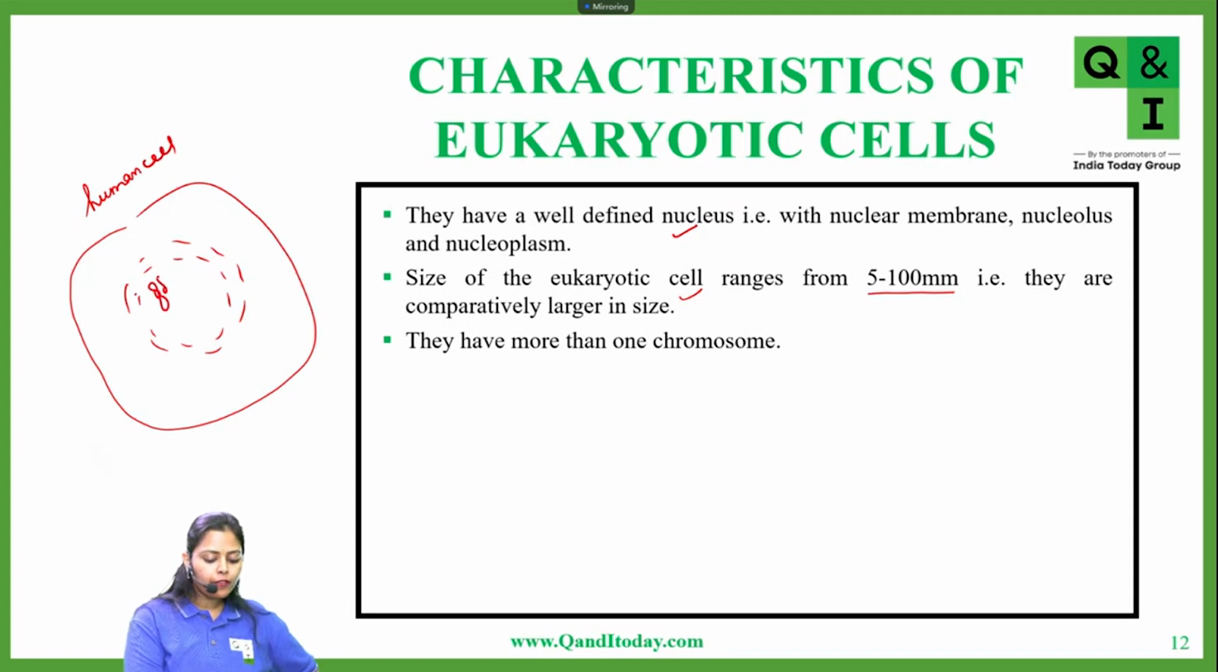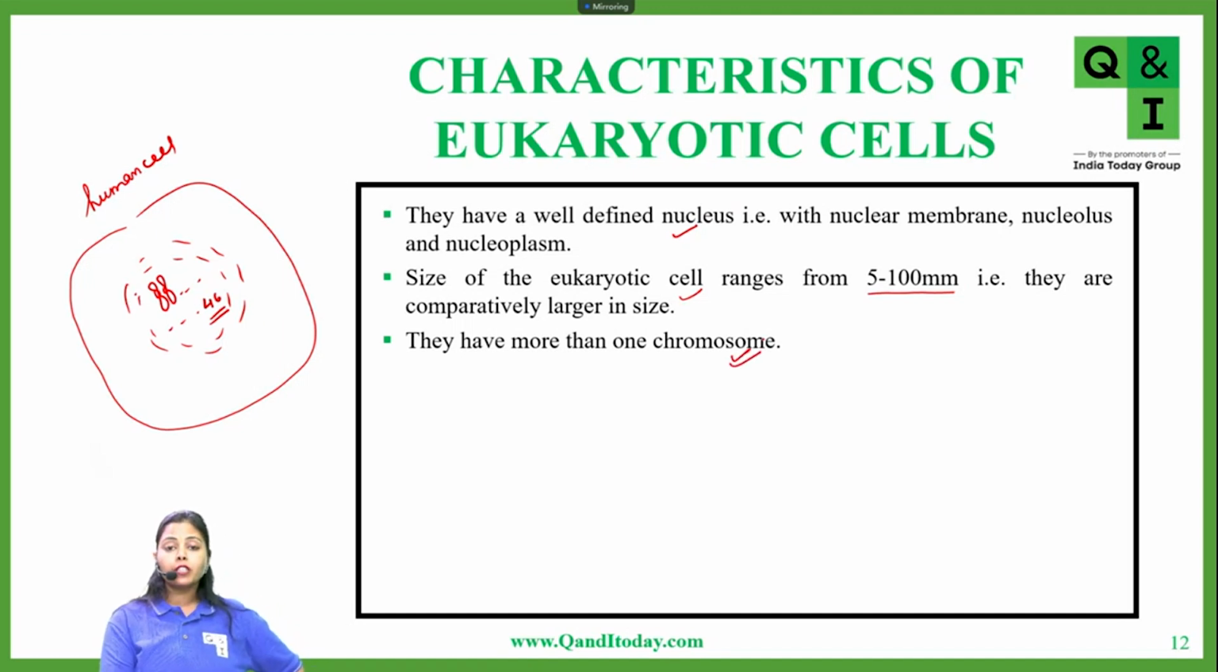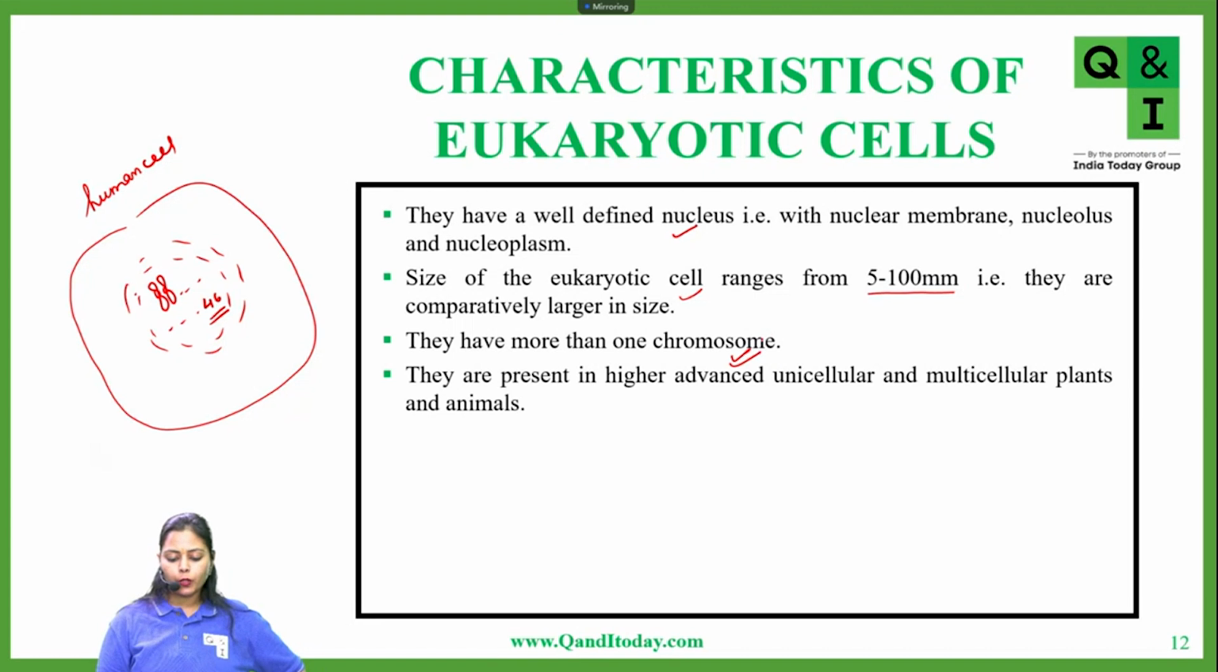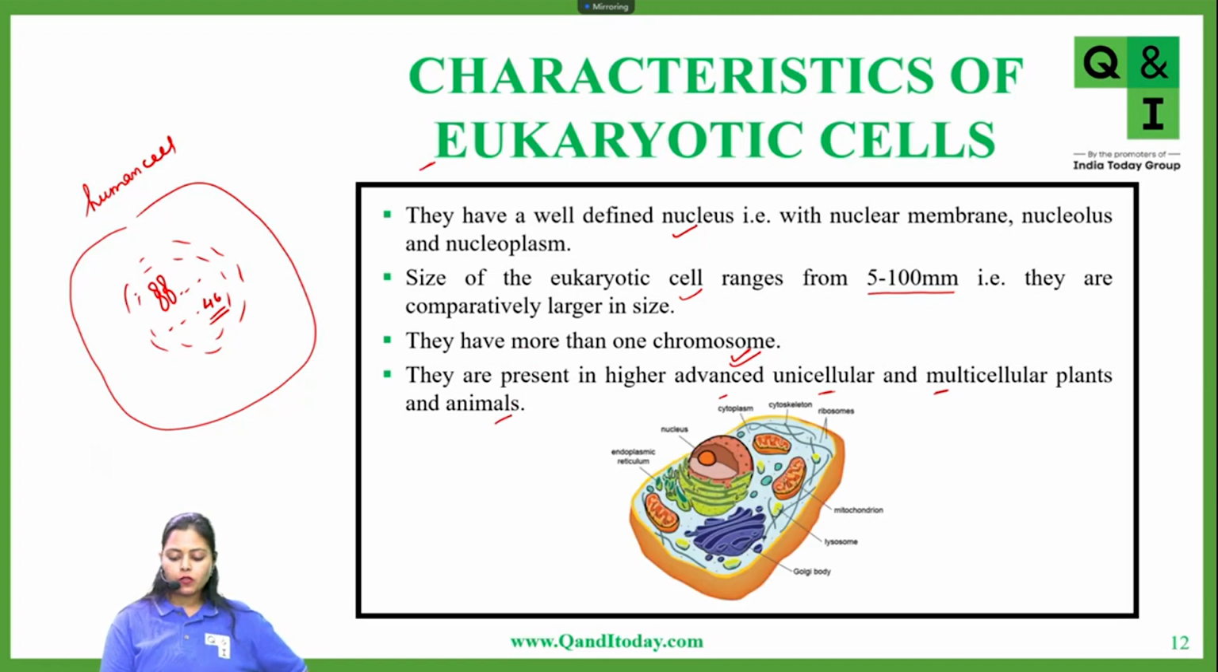So we have a total of 46 chromosomes present. Usually they have more than one chromosome present inside their nucleus, and they are present in higher, advanced unicellular and multicellular plants and animals. So eukaryotic cells are present in plants and animals. Okay, so this was the structure of a eukaryotic cell. This we have already discussed in the first class, if you remember.